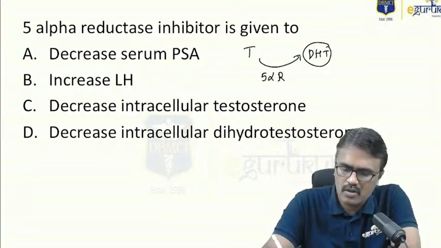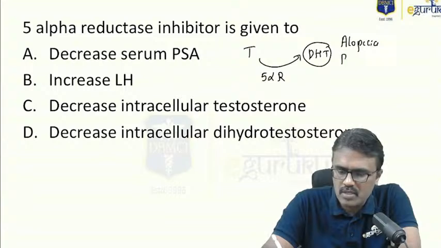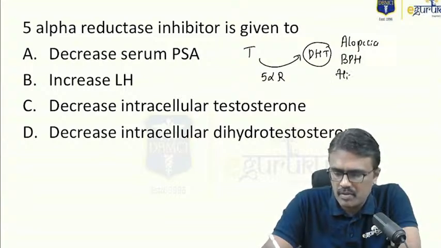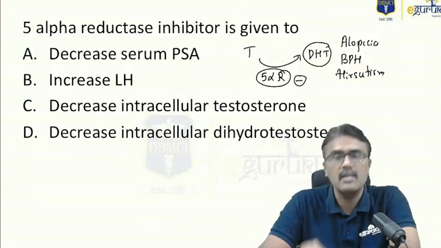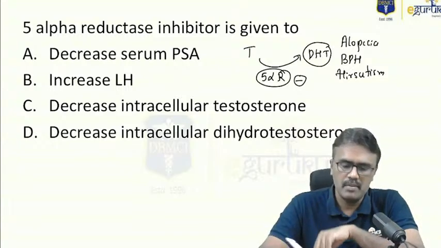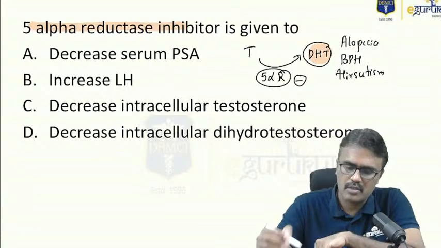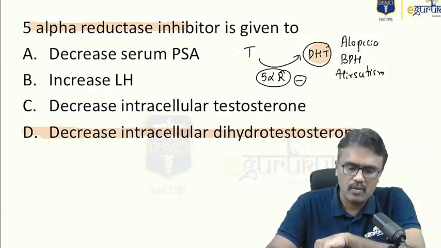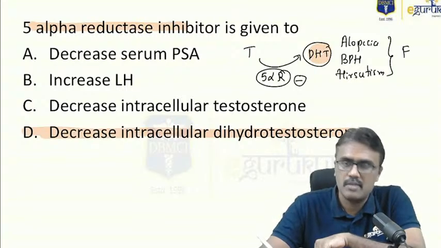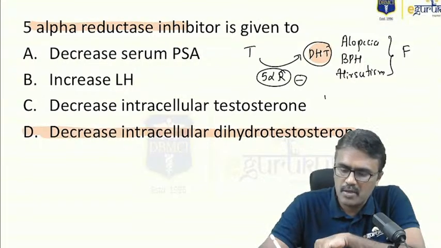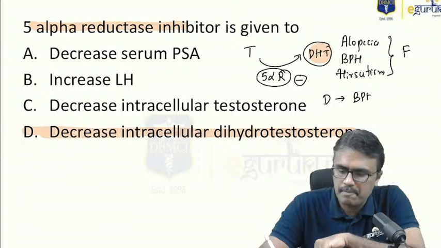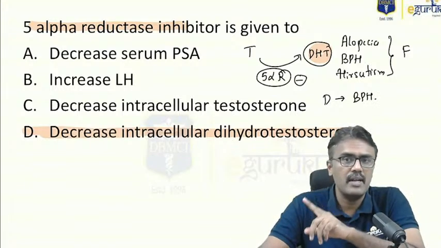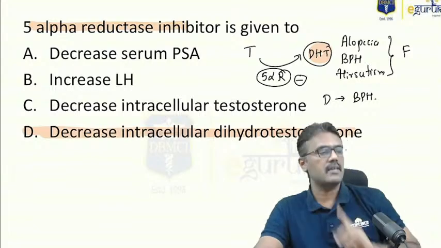Now this dihydrotestosterone is responsible for causing androgenic alopecia, benign prostate hyperplasia, and hirsutism in females. So if I want to treat this, I need to inhibit this enzyme. The drugs which inhibit it are finasteride and dutasteride. If I inhibit this 5-alpha reductase, I am going to decrease dihydrotestosterone. The answer is D, decrease intracellular dihydrotestosterone. And of these, only finasteride is approved for all the conditions, but dutasteride is approved for BPH only. And remember, they both can decrease the prostate size. They take time, but they will decrease the prostate size.